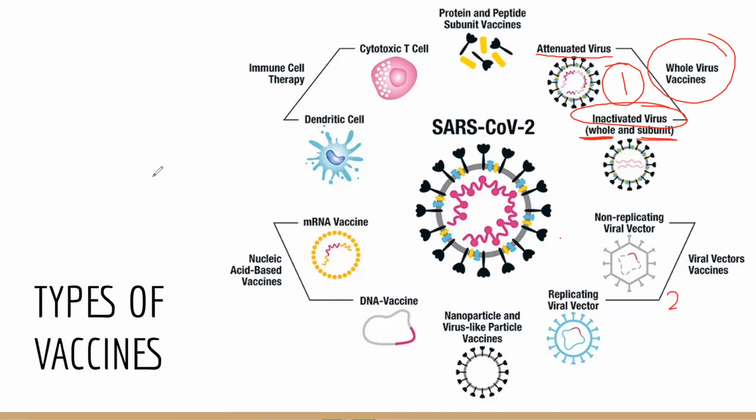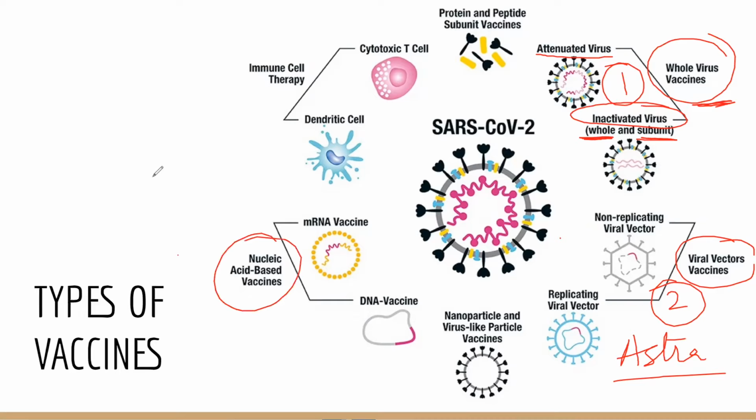The second type of vaccine is the viral vector vaccine, in which a similar kind of antigen is added into the vaccine instead of the real virus or the germ. This is an example of the AstraZeneca vaccine that we have these days for COVID-19 from Oxford.